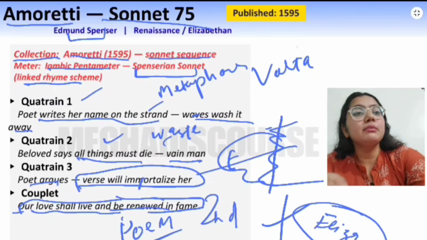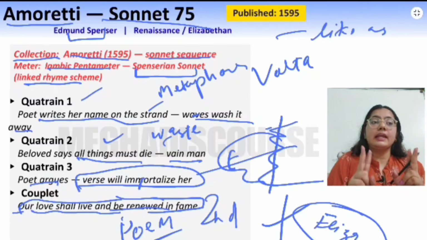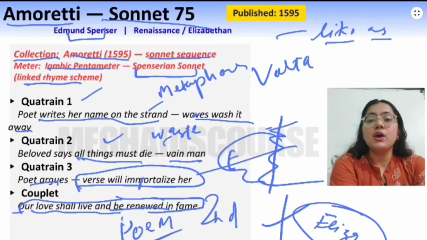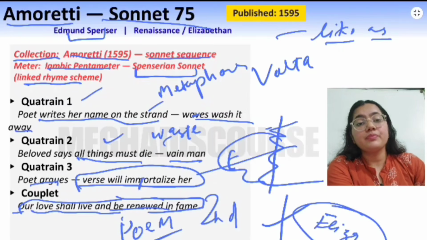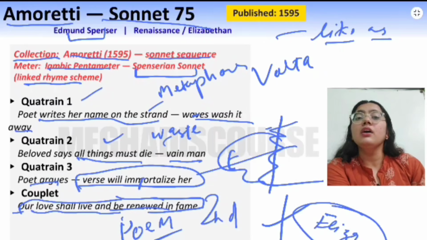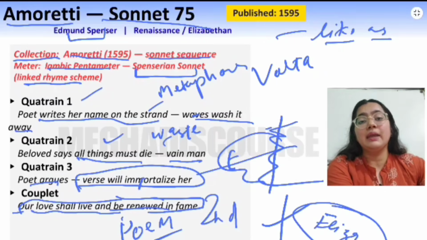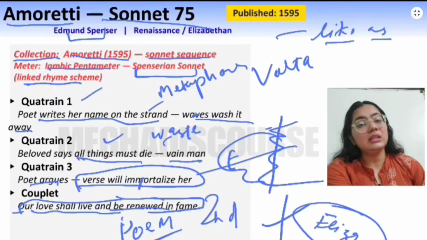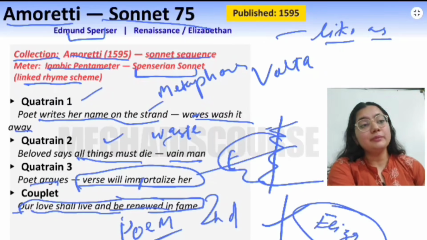In the simile, we use like and as in order to compare two things. But in the metaphor, we do not use like and as. Writing the name of his beloved on the sand means that he is writing the name of the beloved on the sand, but it is getting washed away. This means that you cannot make any person immortal. So this is it.